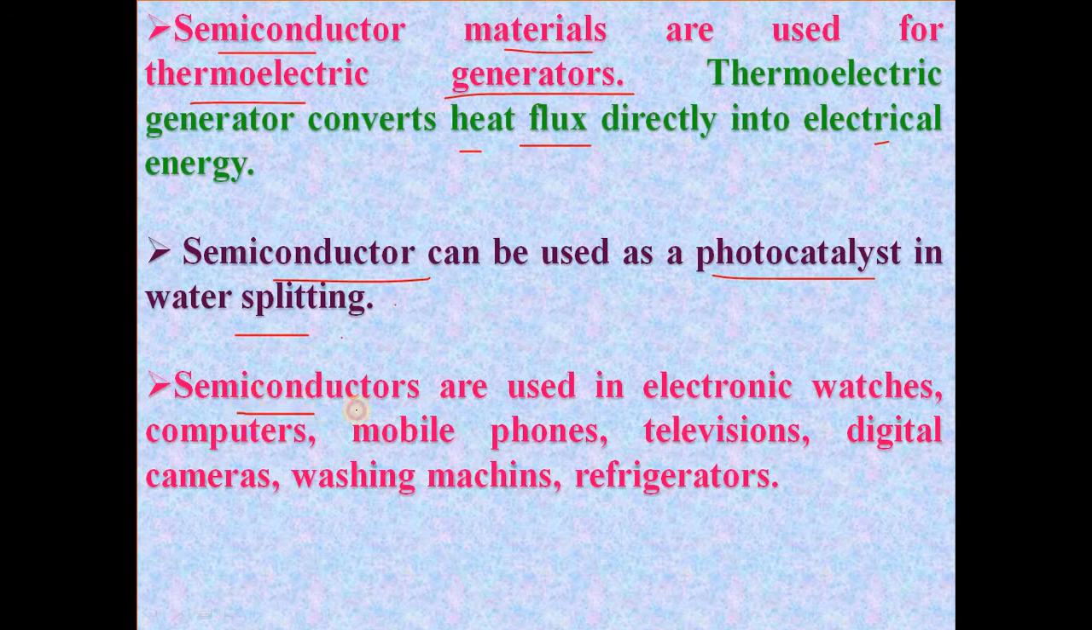Then the next application: semiconductors are used in electronic watches in our daily use, also in computers and laptops. In our mobile phones the chips are made up of semiconducting materials. Then televisions, digital cameras, washing machines, refrigerators, all these daily need based materials are made up of semiconducting materials. So semiconductors have vast applications as compared to others.